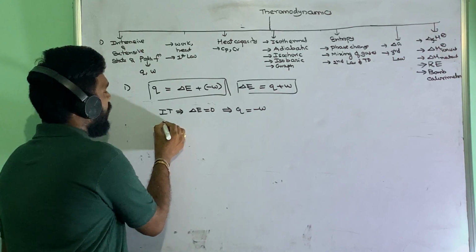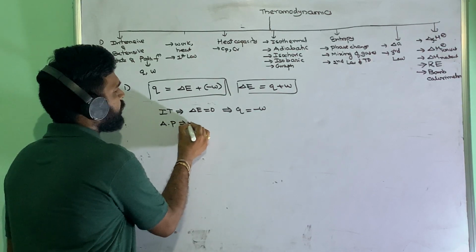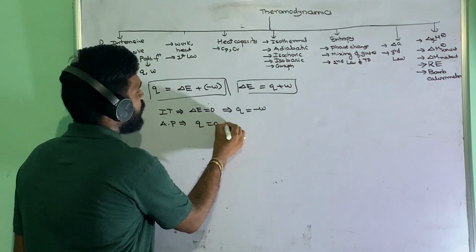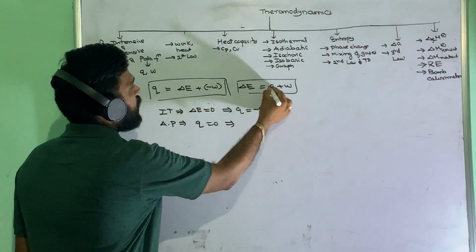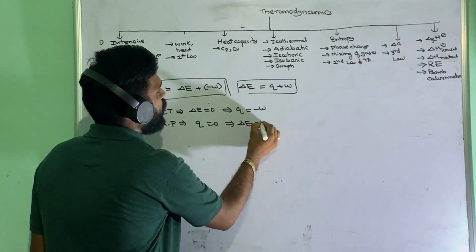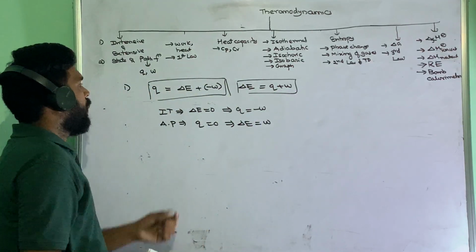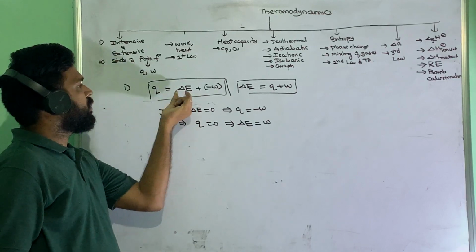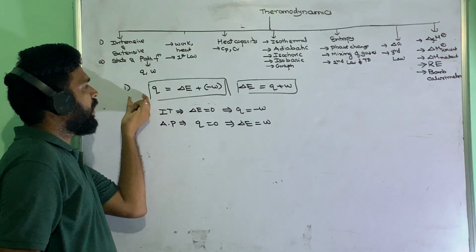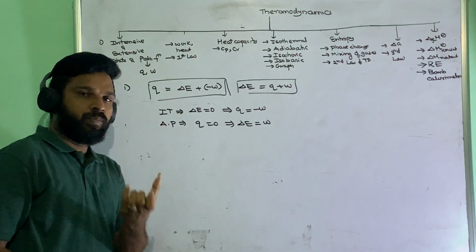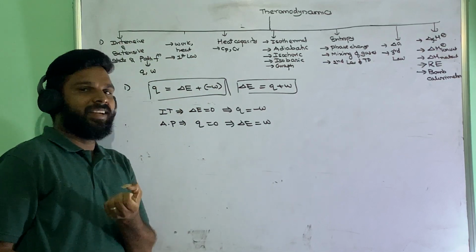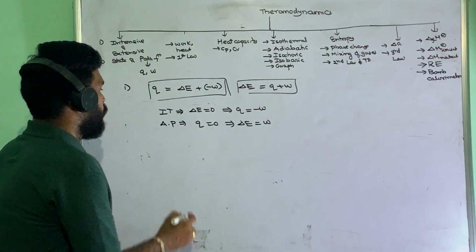In the adiabatic process case, Q equals 0. Q equal to 0 means what happens? Delta E equals W. Or, with Q equal to 0, delta E comes to this side: minus delta E is equal to minus W. That means by using internal energy, the system will do the work.